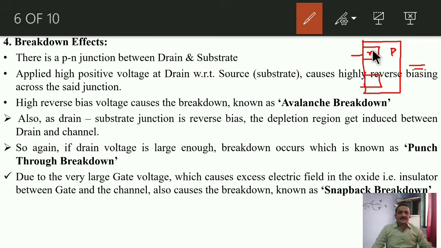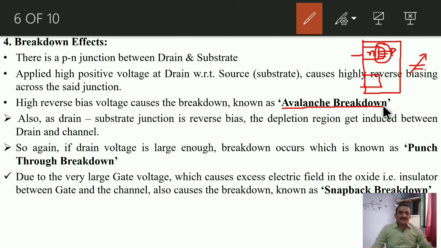That means the PN junction between drain and substrate becomes more and more reverse biased, and that's why there is an increasing depletion region over here, and it may get damaged because of a large application of this VDD. If VDD is sufficiently large, then the transistor may get damaged. The breakdown occurring between the drain region and the substrate is known as avalanche breakdown.